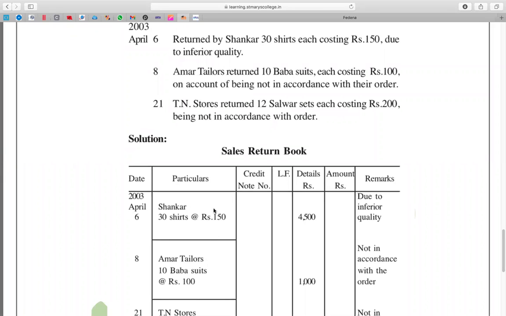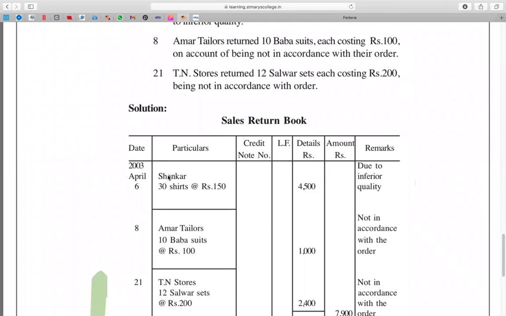If there are 3-4 items for Schenker, you will write those items in the inner column and take the total to the outer column. Since there's only one item, you can bring this 4,500 to the outer column directly. In the remarks column, write the reason for sending these goods back: due to inferior quality.